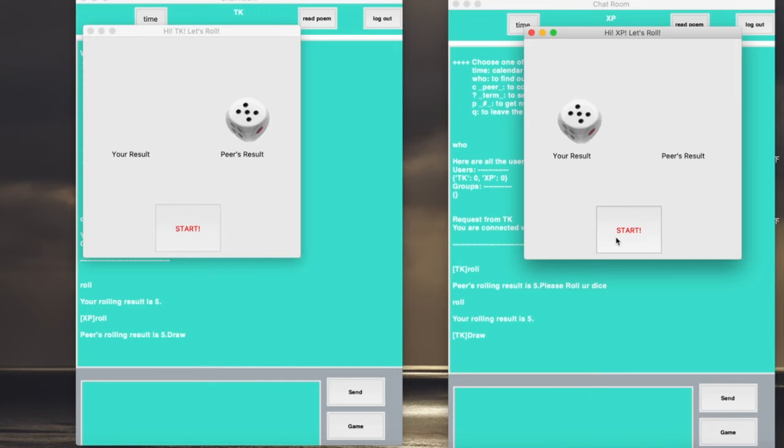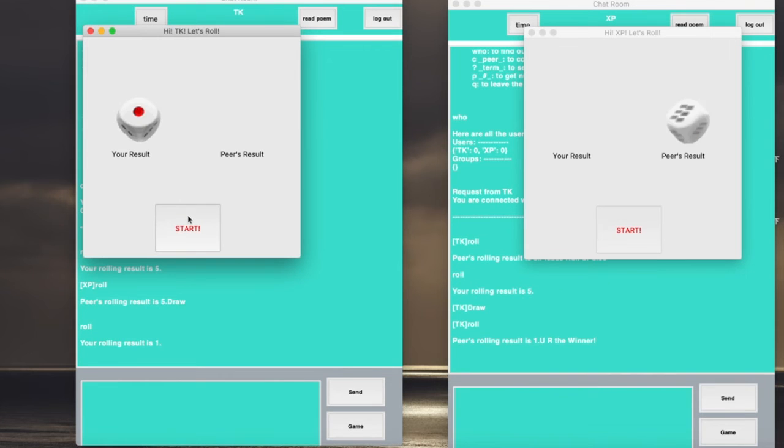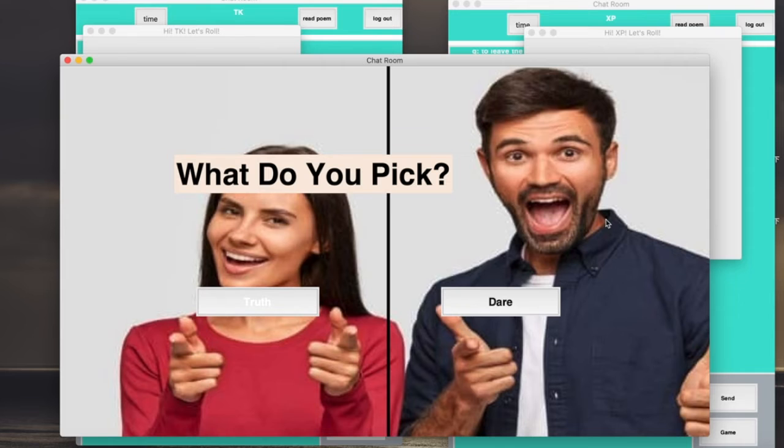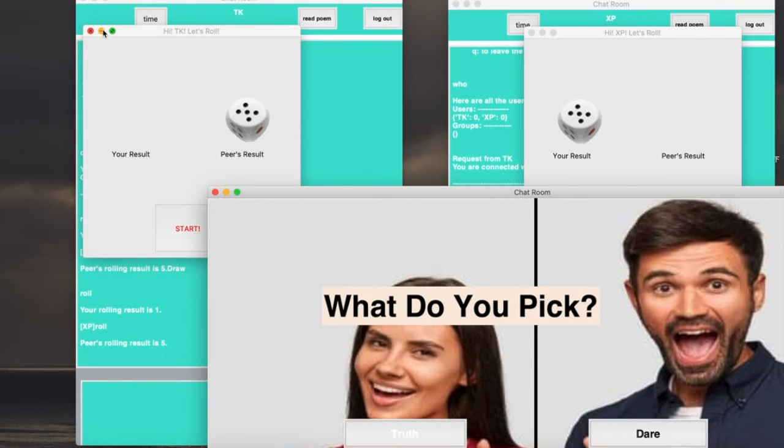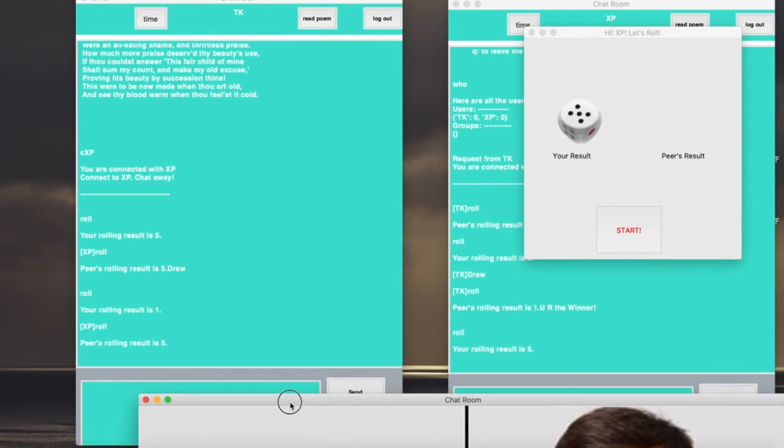if the result is a draw, then they will have to roll another time. And our system will determine who is the winner and who is the loser. For the loser side, our system will automatically pop up a Truth&Dare interface, and send the winner side the message that you are the winner, like this.